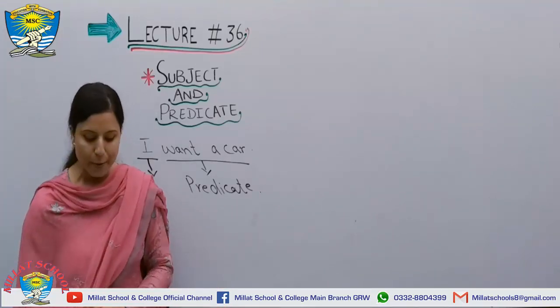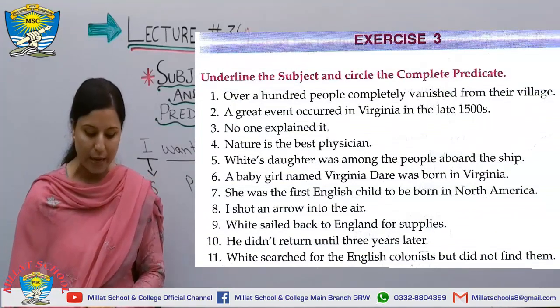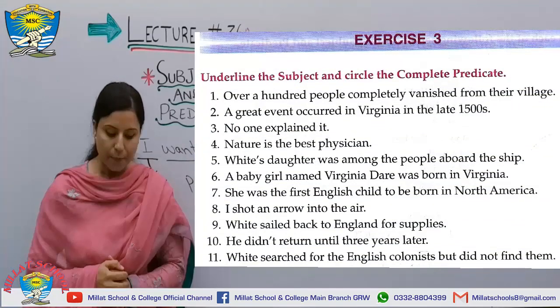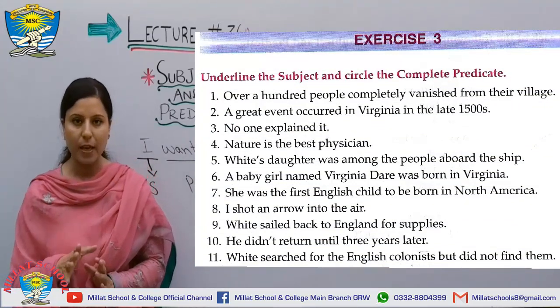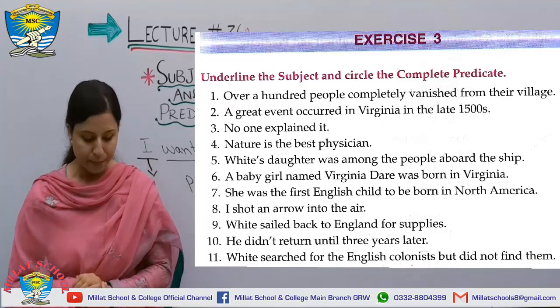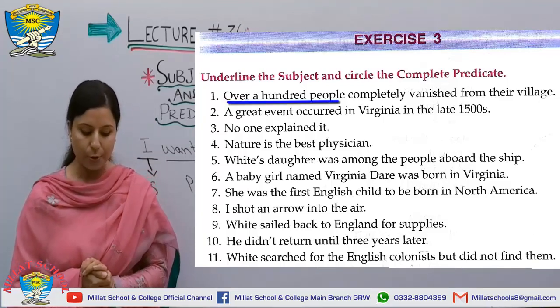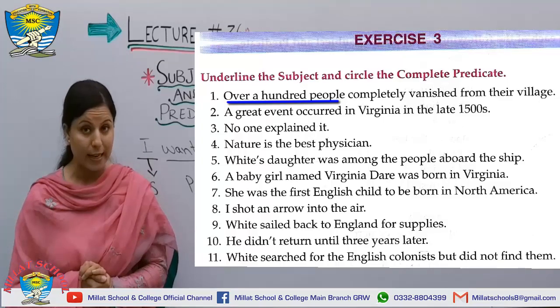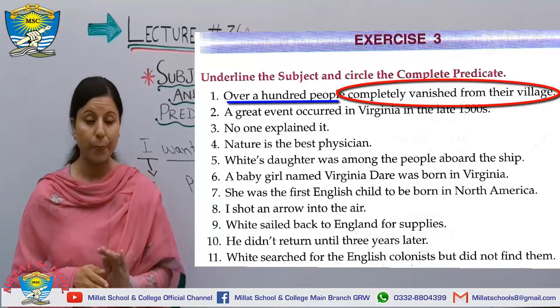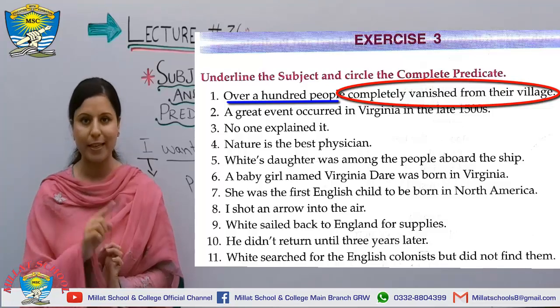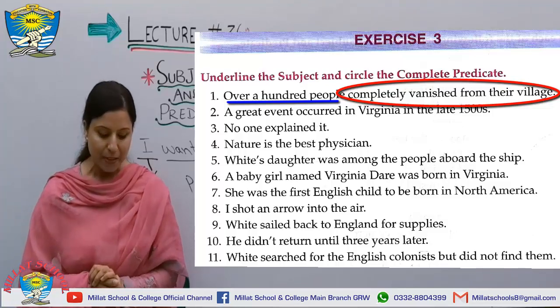Very simple. So exercise number 3 is also like that. You just need to underline the subject and circle the complete predicate. Let's see. Over 100 people is your subject. Underline it. And completely vanished from their village is your predicate. So circle it.